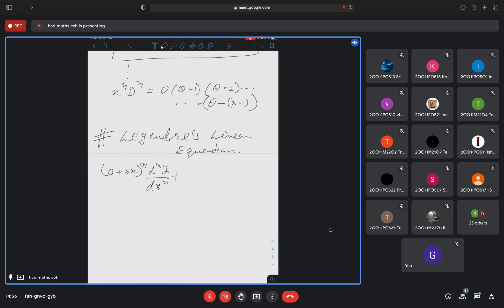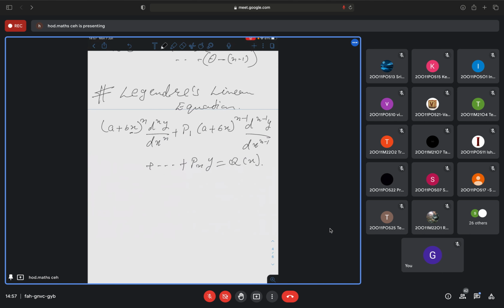Again, to solve this one, you have to make some substitution, convert this into a constant coefficient problem, and then simplify it. Here p1, p2, pn are all real constants. Q of x on the other side is a function of x, and this is called Legendre's linear equation. Now to solve this, one method is you can make the substitution a plus bx is equal to e to the power z.